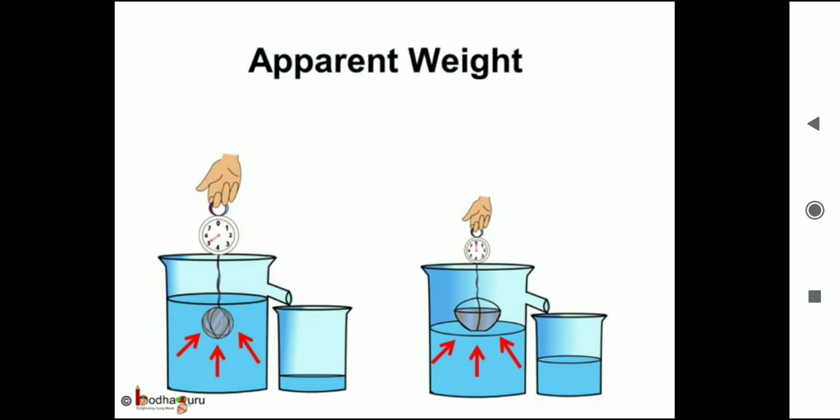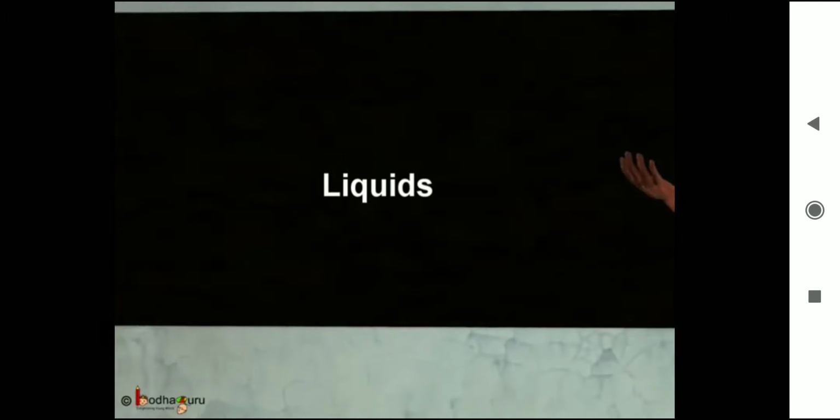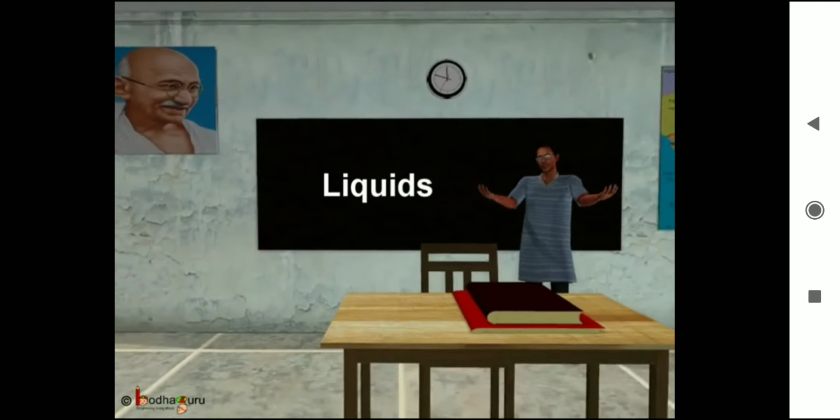The reverse can also happen. Let's say an object is going up in the elevator. So a force will push it down. So the object will feel heavier when it is going up. That is, its apparent weight will increase. So next time you go in a lift, keep a weighing scale and weigh yourself when you go up. You will see your weight increasing.